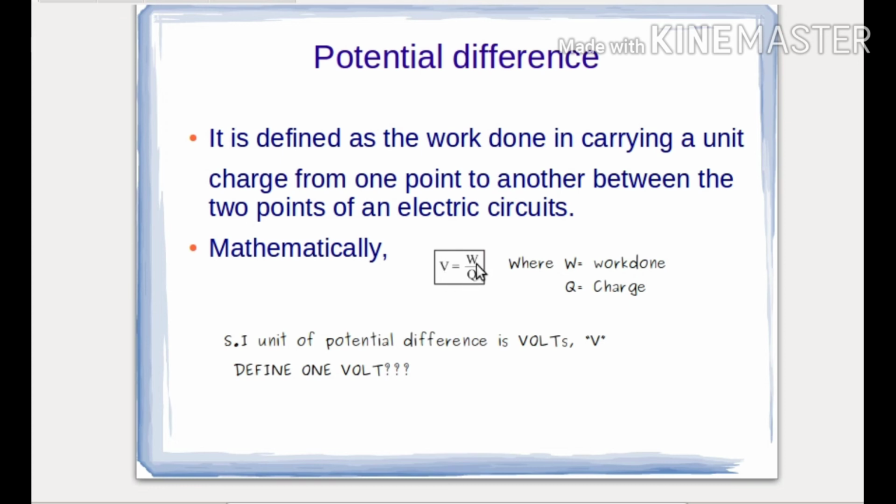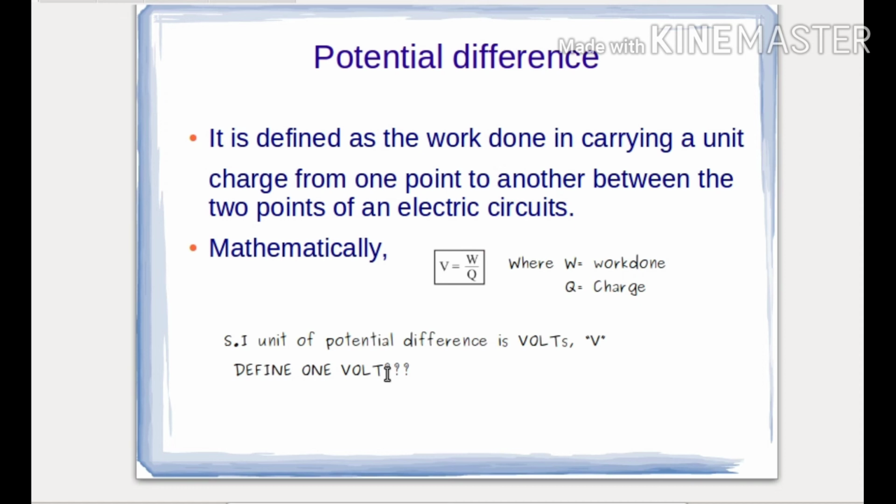The SI unit of work done is joule and the SI unit of charge is coulomb. So joule per coulomb is known as volt. So the SI unit of potential difference becomes volt and it is represented by capital V. Understand? So define 1 volt. My question to you is, define 1 volt. If you know, again pause the video and write your answer.